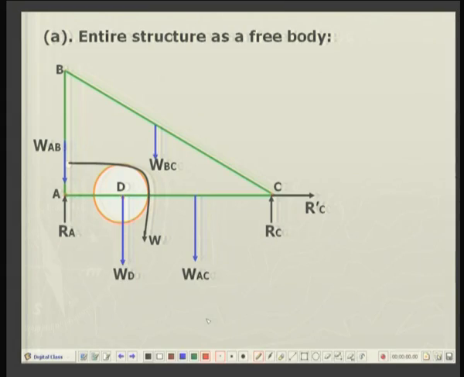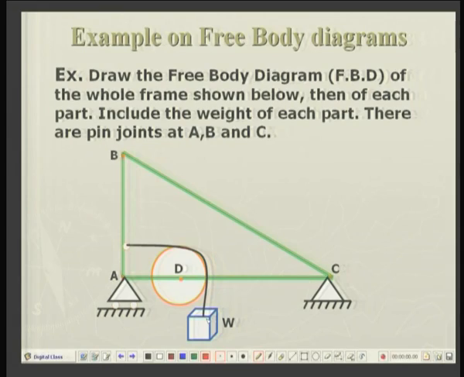First of all, we will consider the entire system as a free body, which is isolated from its supports. Supports were at A and C. If you recall, at A there was a roller support and at C there was a simple support. Roller support cannot sustain any horizontal reaction, whereas simple support can sustain both vertical and horizontal reactions.